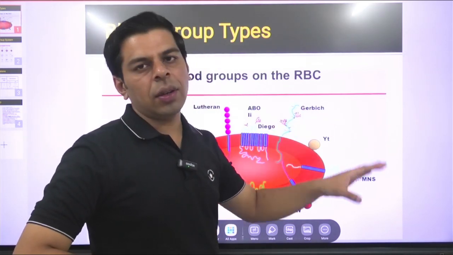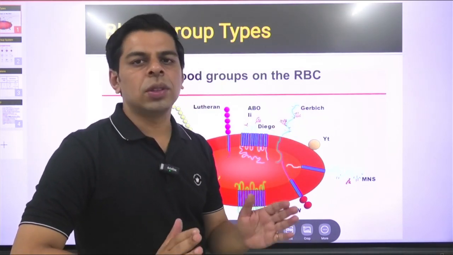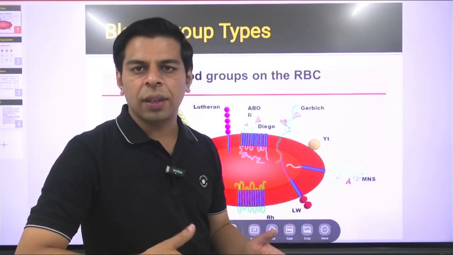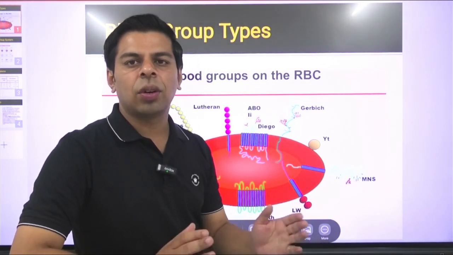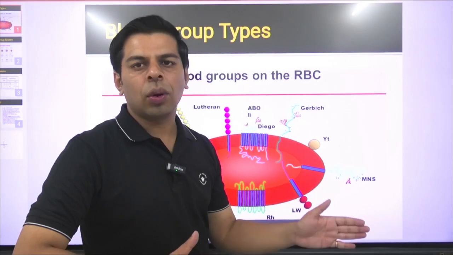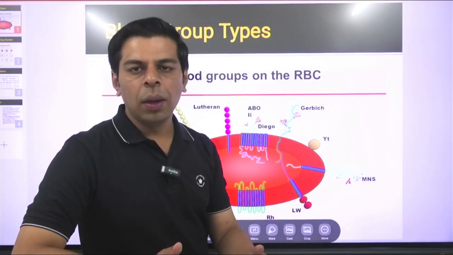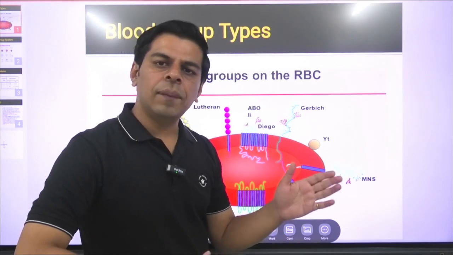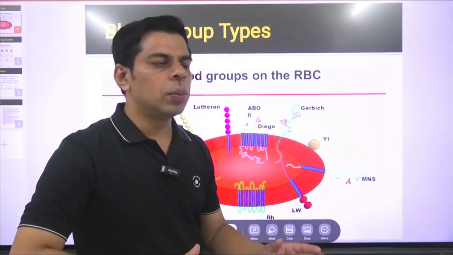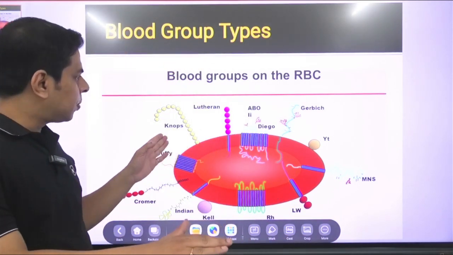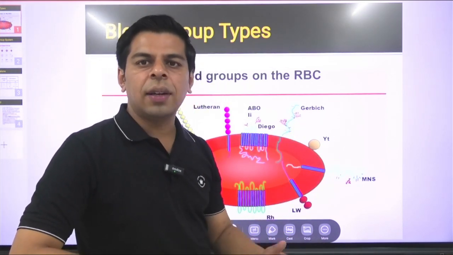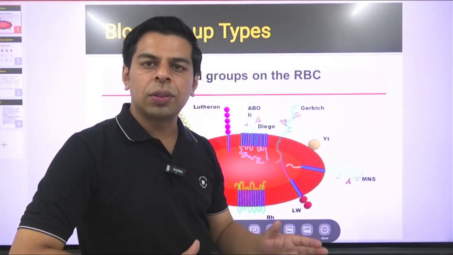As you can see on your screen, blood group is not only limited to ABO, which we conventionally use in our day-to-day conversations. Even though ABO continues to be the universal blood group, it's not the only blood group which is present. MN blood group, Bombay blood group, as you can see on your screen, Knobs, Duffy, Lutheran, Gerbich, YT, MNS, these are all different types of blood groups which are prevalent.